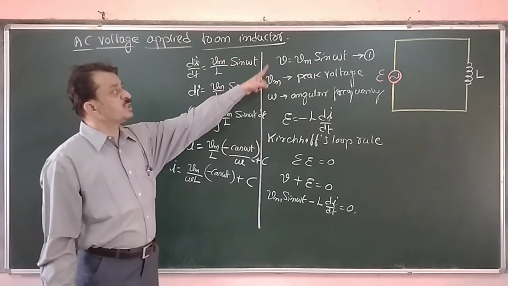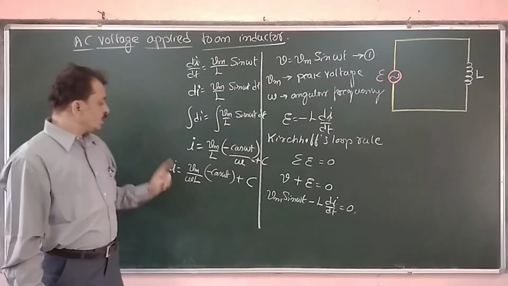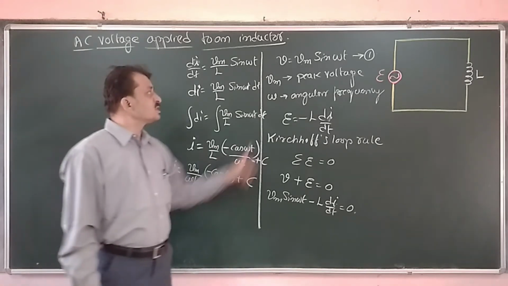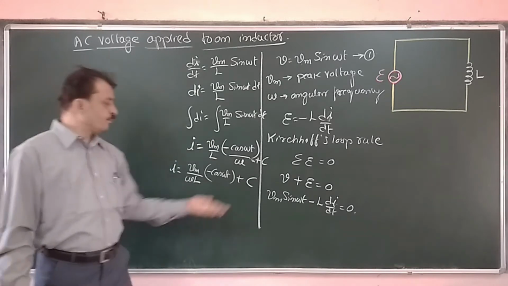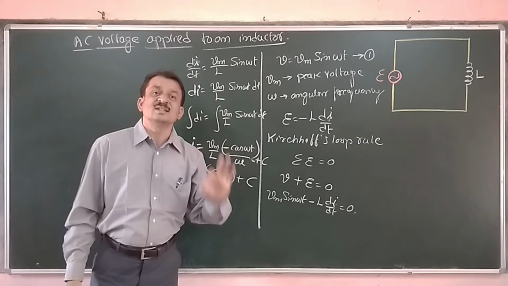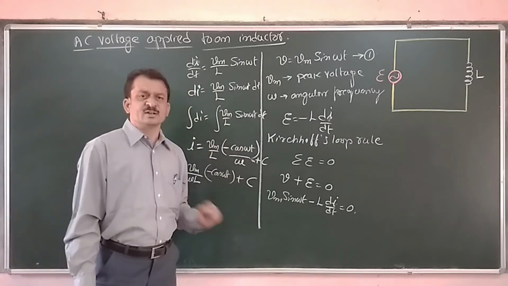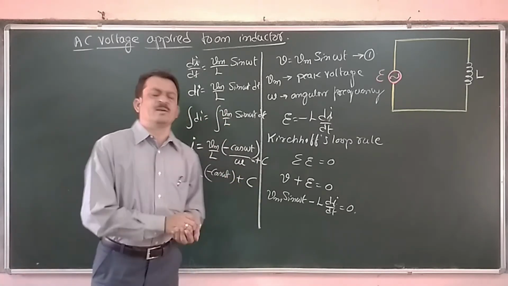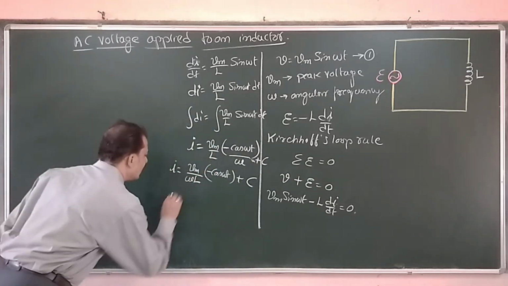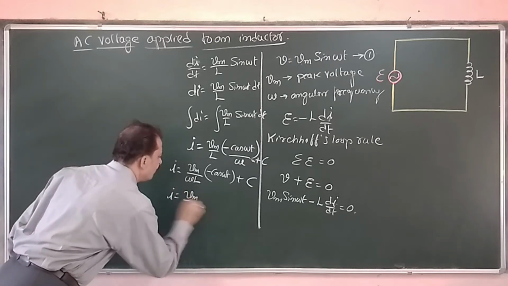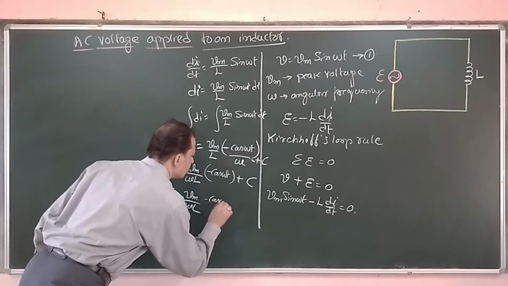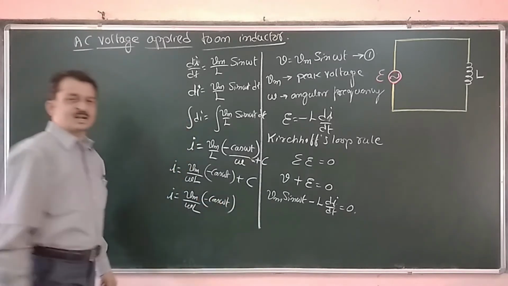The instantaneous voltage depends on time and the instantaneous current also depends on time. Since the constant is independent of time, the constant of integration is taken as 0. Therefore I get i equal to Vm divided by omega L into minus of cos omega t.